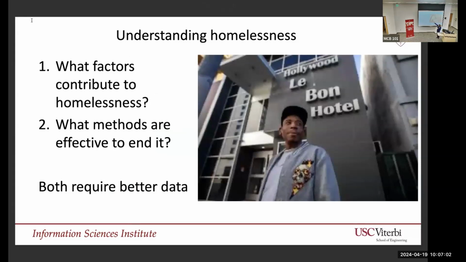And these are broad goals, not necessarily answered in these slides, but one reason we want to capture homelessness with AI is to understand what factors contribute to homelessness, as well as what methods are effective to end it.